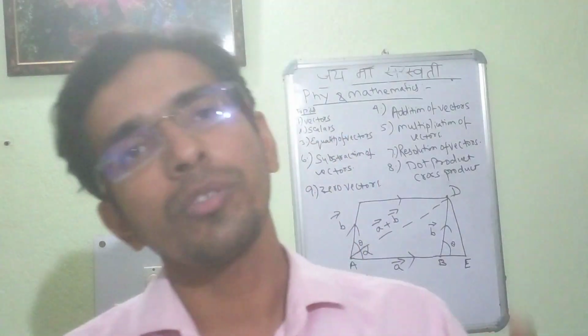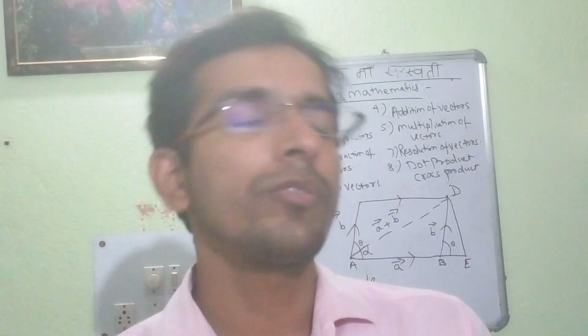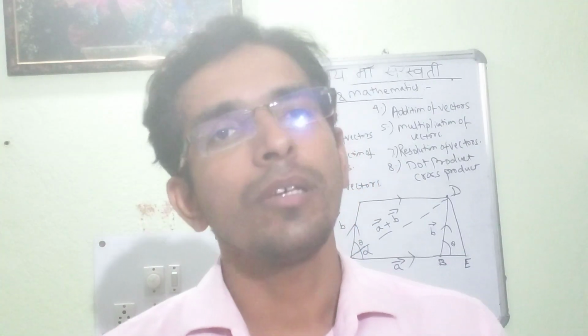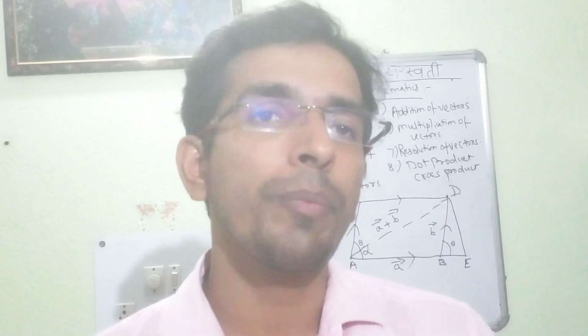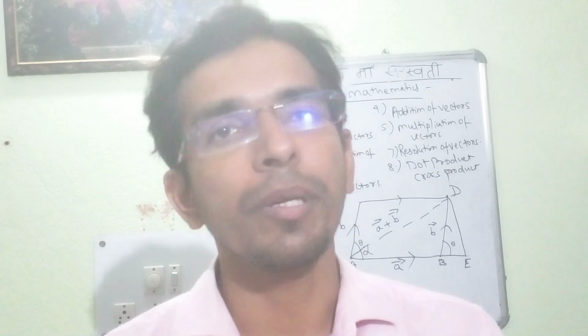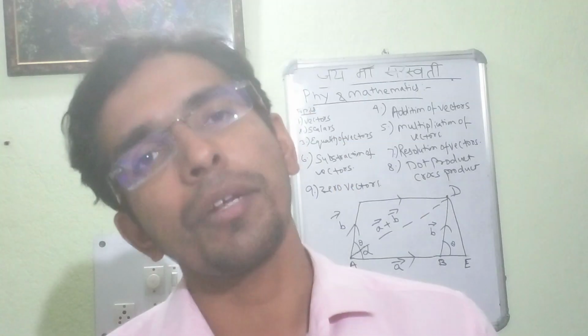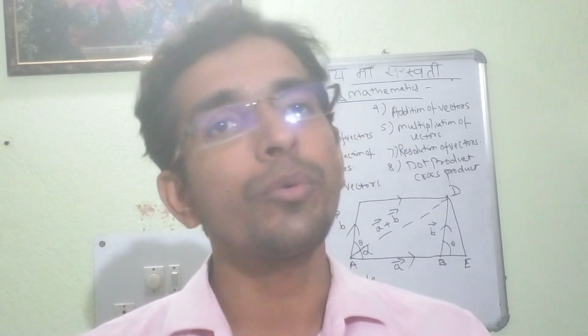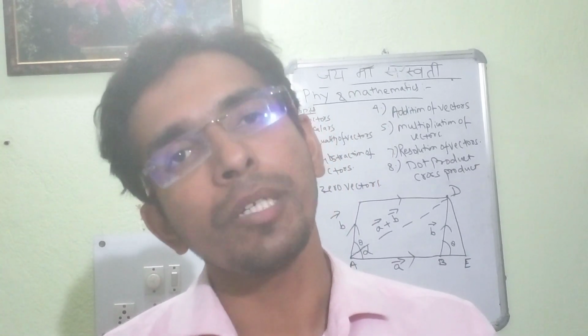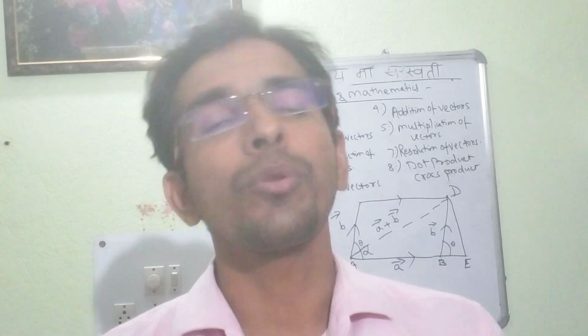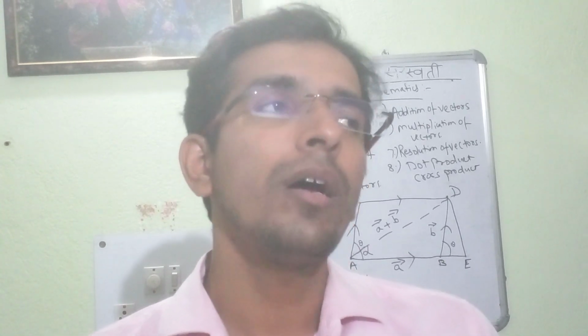The first and foremost parameter will be this: if any particular quantity is there, and we are describing that quantity with two parameters, that is magnitude as well as direction, those types of quantities are defined as vector quantities. And the quantities which we are able to describe with only one parameter, that is magnitude, those types of quantities are known as scalar quantities.